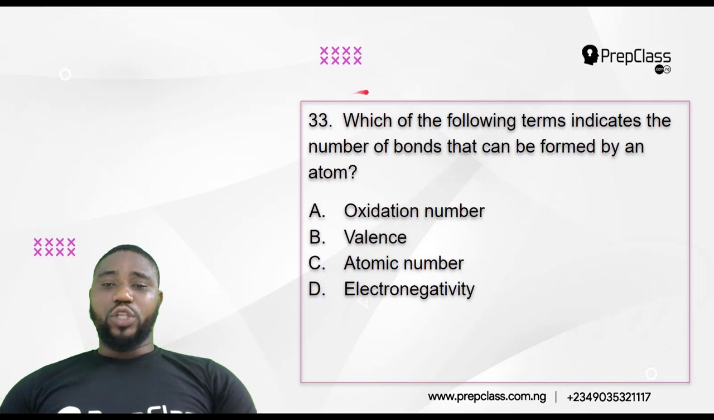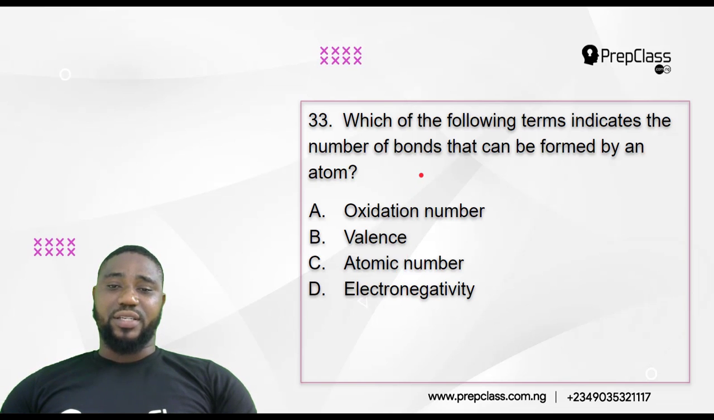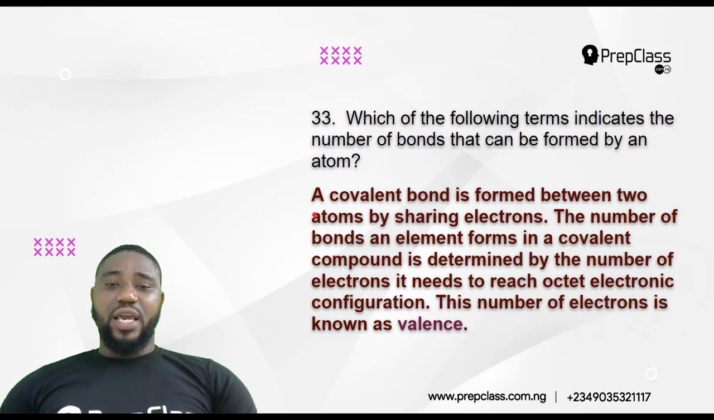33. Which of the following terms indicates the number of bonds that can be formed by an atom? Is it oxidation number? Is it valency? Is it atomic number? Is it electronegativity? Okay, now look at what I said here. They're asking us what indicates the number of bonds.